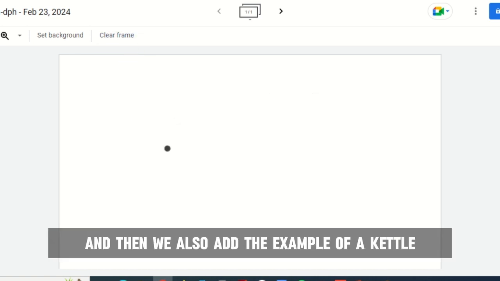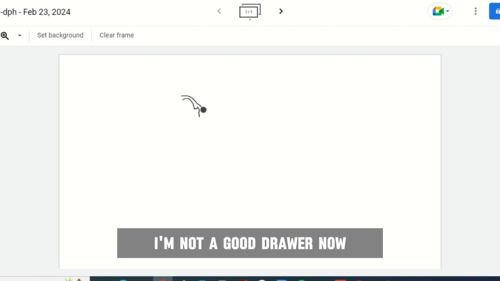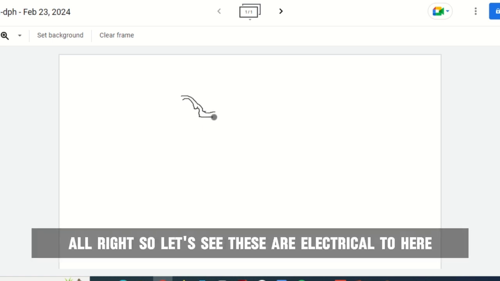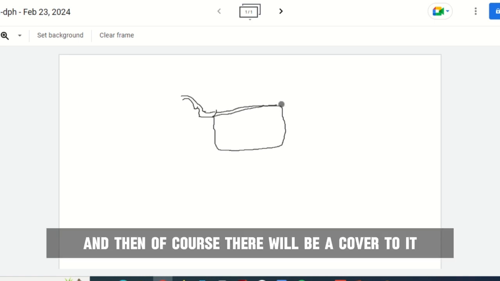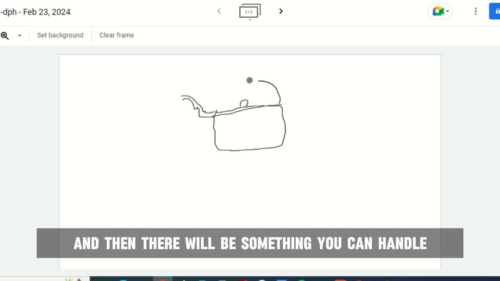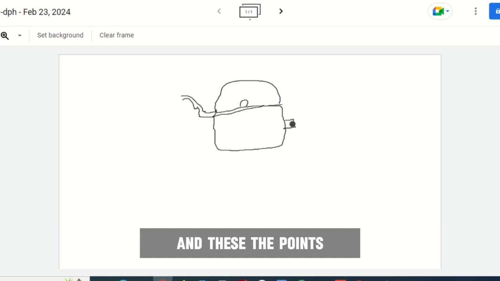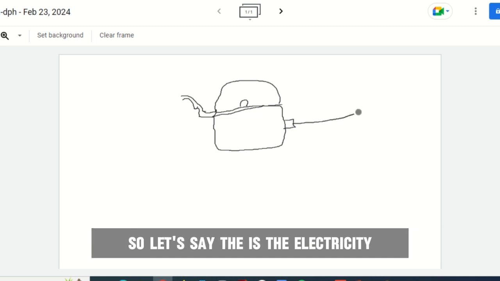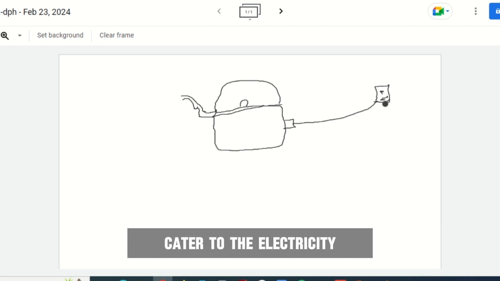And then we also have the example of an electric kettle. So let's say this is an electric kettle. I'm not a good drawer now. All right, so let's say this is an electric kettle here, and of course there will be a cover to it, and then there will be something you can handle. Now let's say this is an electric kettle, and this is the point from which you connect it to the electricity. So this is where you connect the kettle to the electricity.